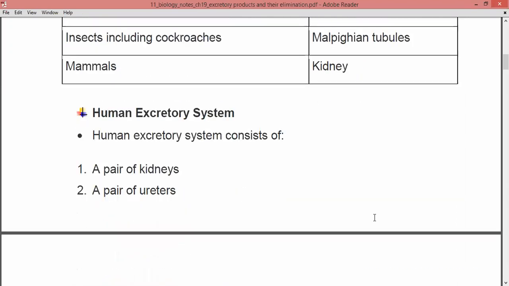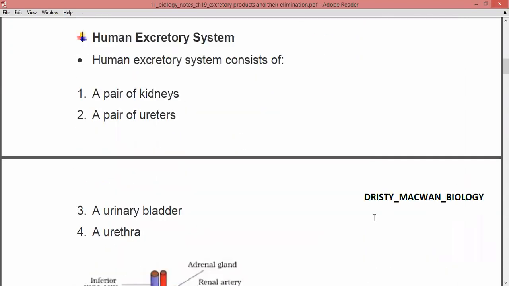Now we are going to start with the human excretory system. The human excretory system consists of four main parts. First is a pair of kidneys. Kidneys are said to be the structural and functional unit of the excretory system, because without kidneys excretion is not possible. So kidneys are said to be the excretory organs of the human body.